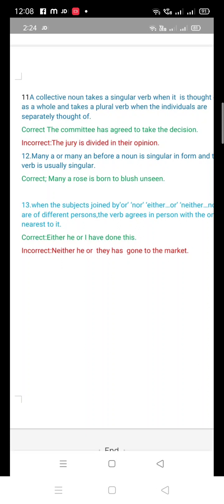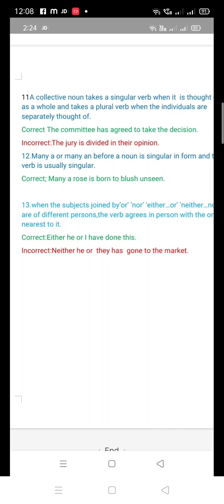There are many judges. So if the whole jury has agreed to take the decision, then the verb is singular. But here all the members in the jury are divided in their opinion. So that's why the verb here should be plural. Okay, here a singular verb is used and that's why it is incorrect. The jury are divided in their opinion.